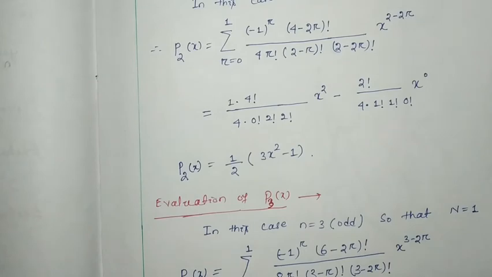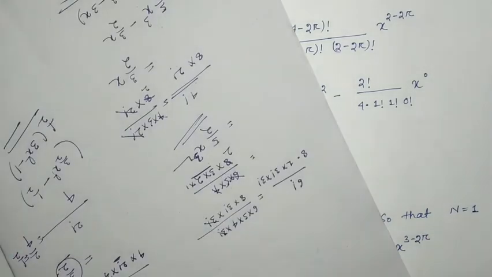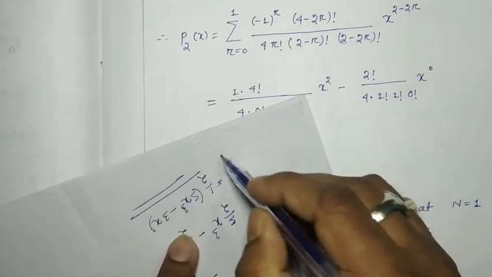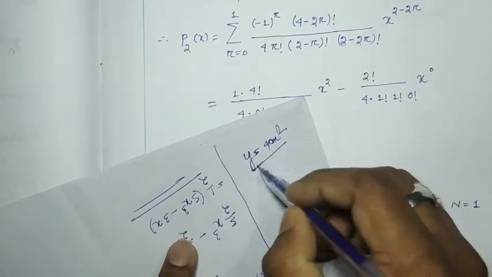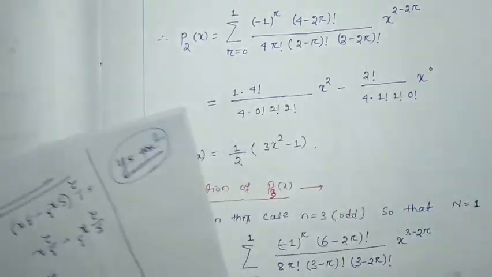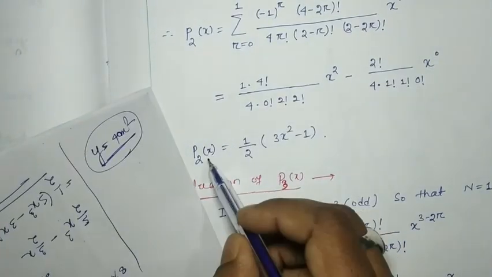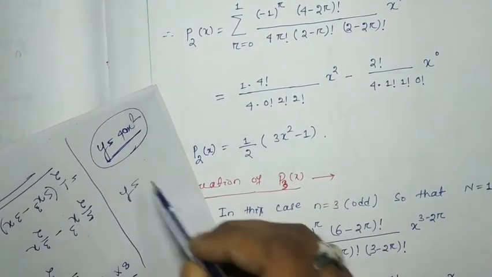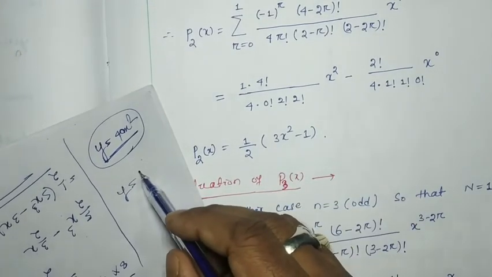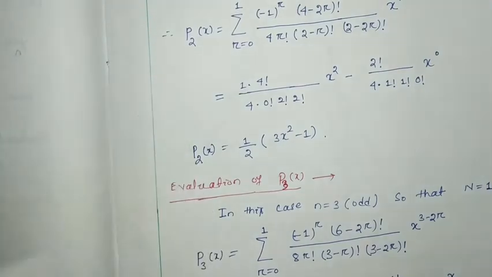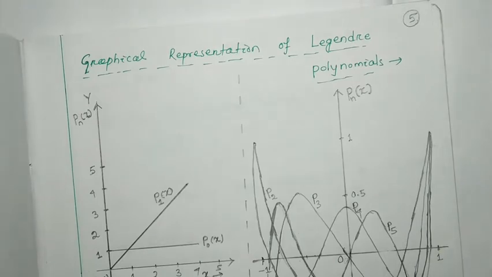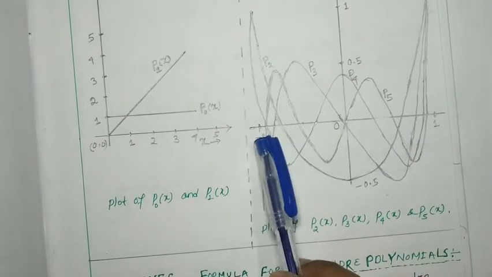That means you can see that it is in the form of parabolic nature. You got my point. A parabola is like this, y is equal to 4ax square, like this. This is one type of parabola equation. And here you can see this is also in the y equal to x square format, a function of x square. So it will look like a parabola whenever we have to draw. Along the x-axis is x and along the y-axis is your pnx. And here we represented along the x-axis minus 1 to plus 1.